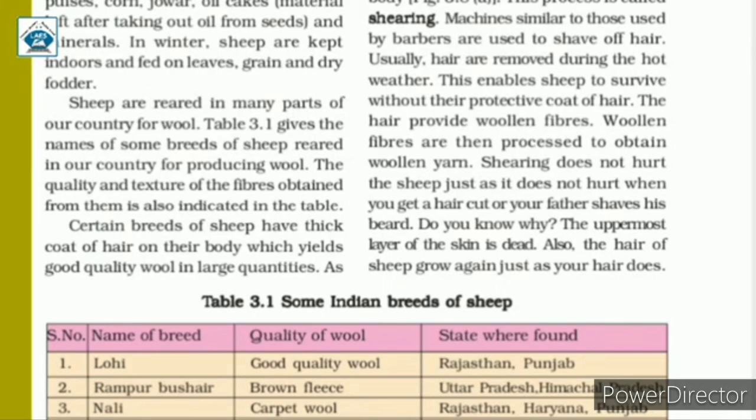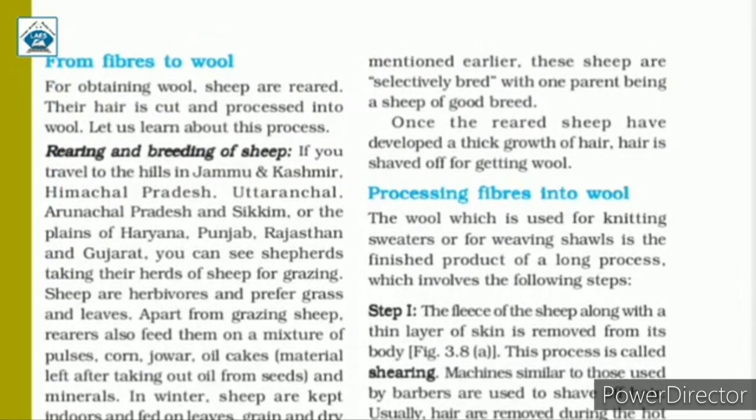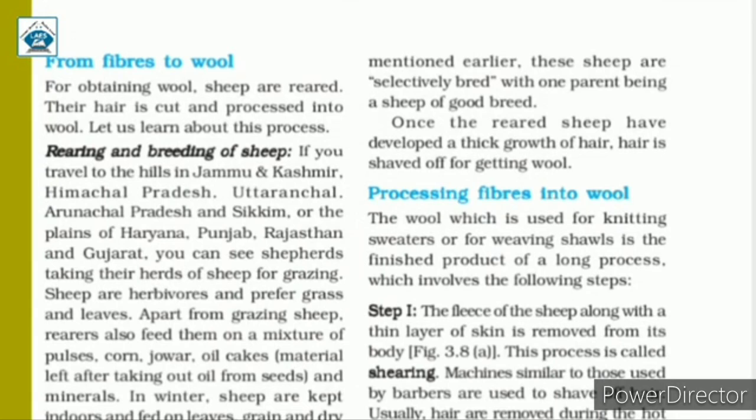Certain breeds of sheep have a thick coat of hair on their body which yields good quality wool in large quantities. As mentioned earlier, these sheep are selectively bred, with one parent being a sheep of good breed. Once the sheep have developed a thick growth of hair, it is shaved off for getting wool. So there are different breeds of sheep, and there are some breeds which have a thick coat of hair on their body, and because of this good quality wool is yielded in large quantities.